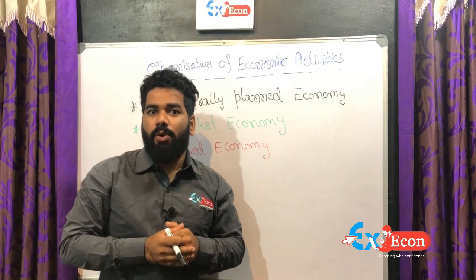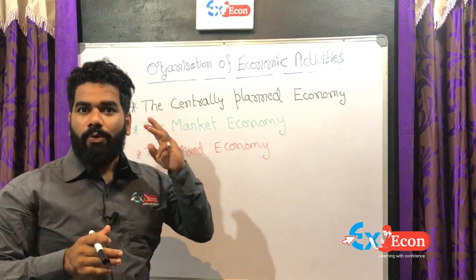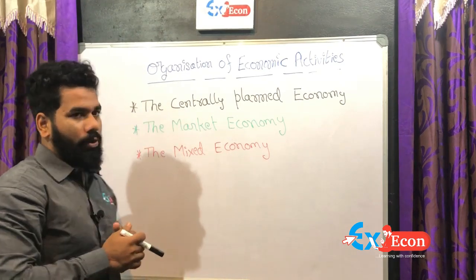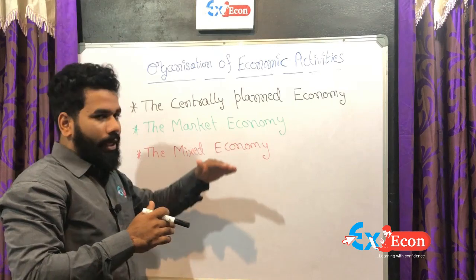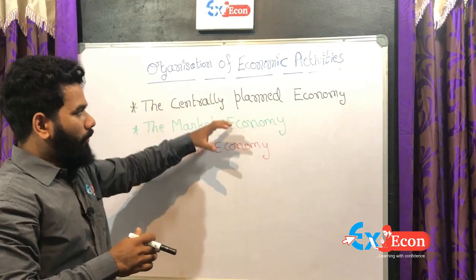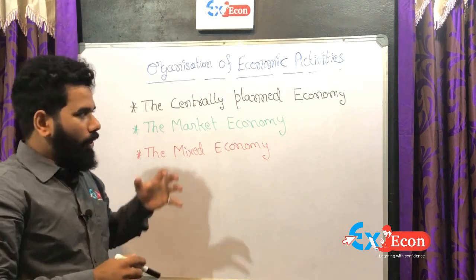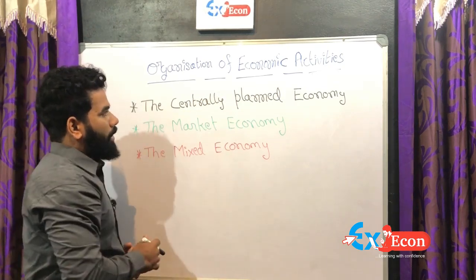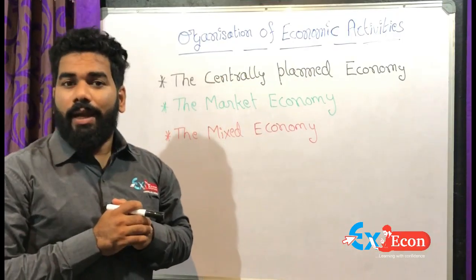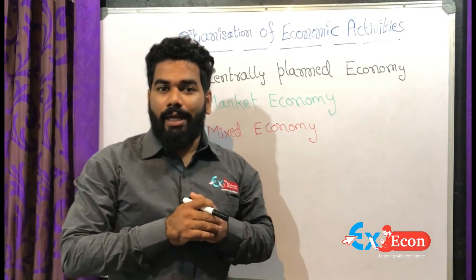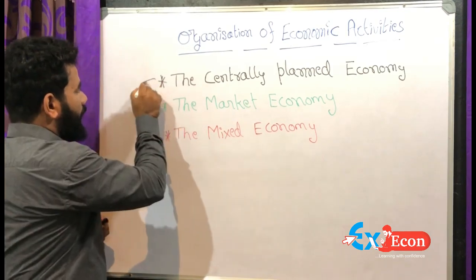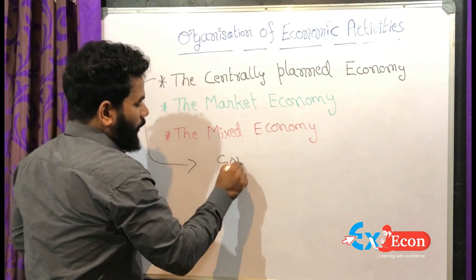In the organization of economic activities we have to focus on three main points. The first point is the centrally planned economy, the second is the market economy, and the third is the mixed economy. We will discuss these three points one by one. The first point is the centrally planned economy. The centrally planned economy means all economic activities are controlled by the central government, or all economic decisions are taken by the central government.